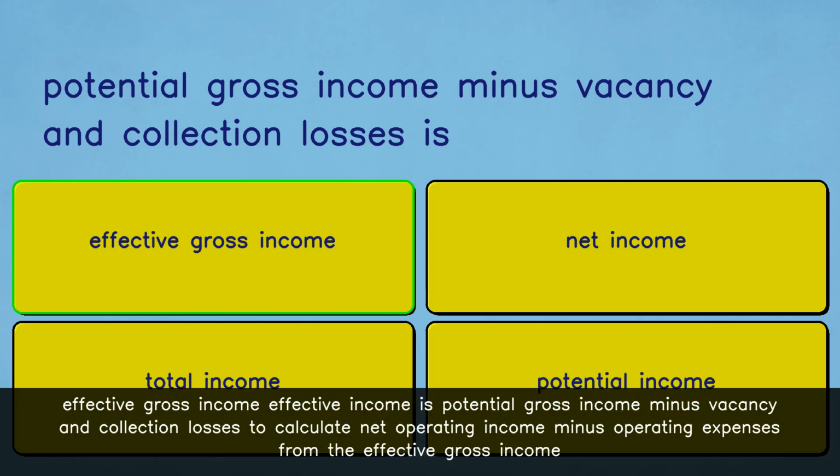Effective gross income. Effective income is potential gross income minus vacancy and collection losses. To calculate net operating income, subtract operating expenses from the effective gross income.